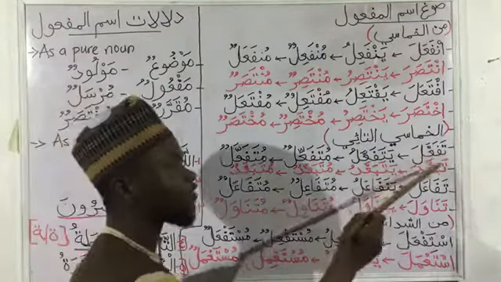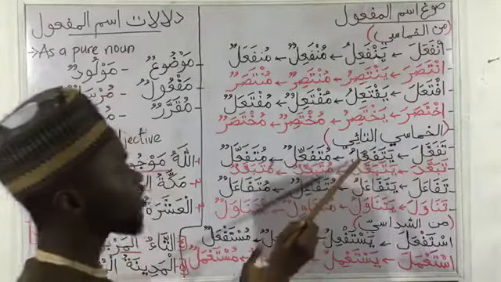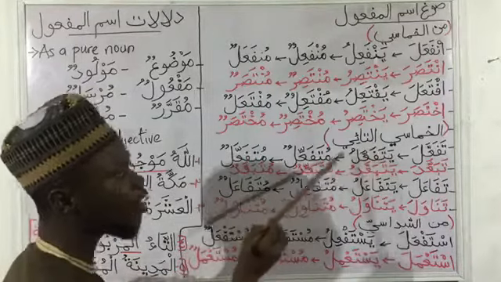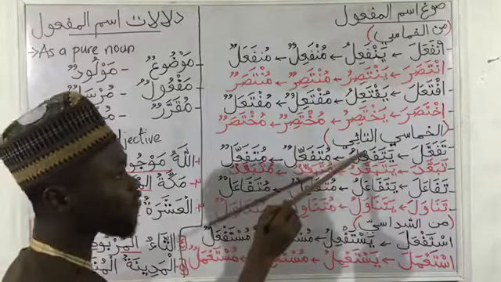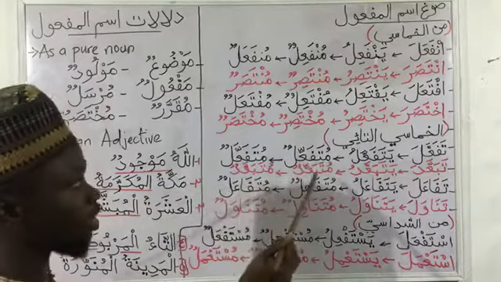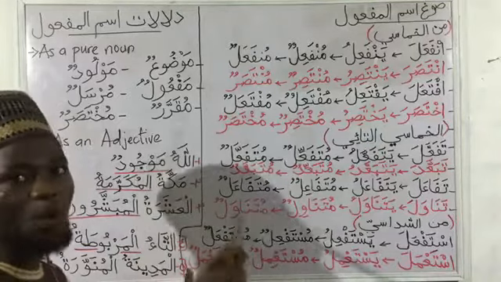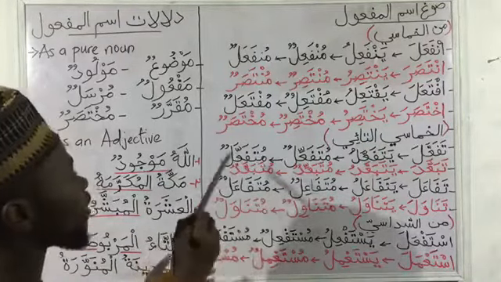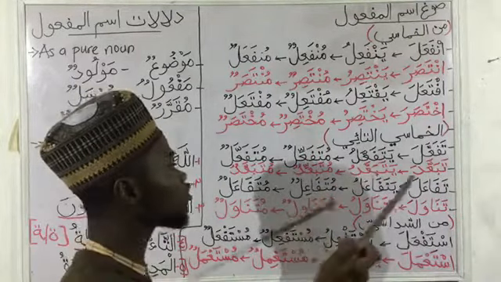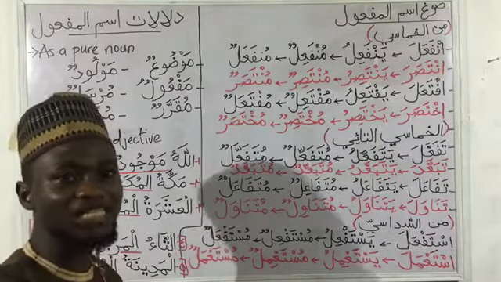So here we have tafa'ala, the 5-letter verbs that start with ta. We have tafa'ala, yatafa'alu, mutafa'ilun, which is the ismu fa'il, that is by replacing our ya with mim, and changing the fatha on the mudaari to kasra on the second to the last letter. We get our ismu fa'il mutafa'ilun. Then we now return the kasra back to fatha, to get our ismu maf'ul, which is mutafa'alun. An example here is taba'ada, which means he worshipped. Yataba'adu, mutaba'idun, the entity that worships, that is the worshipper.